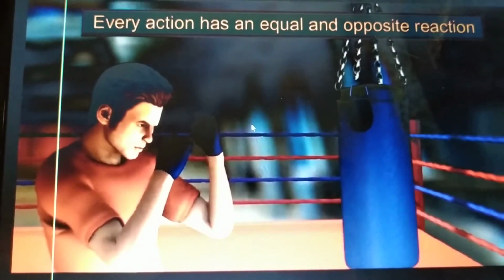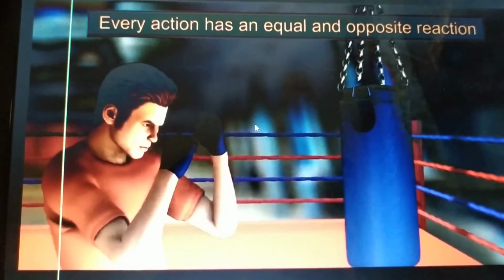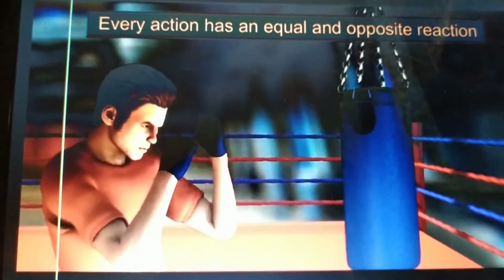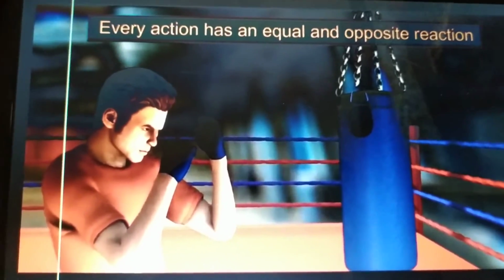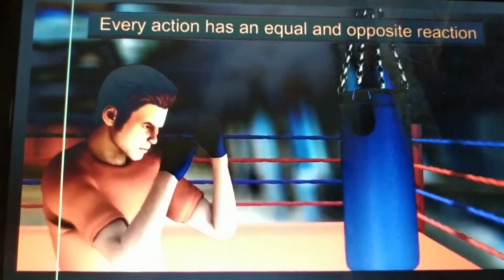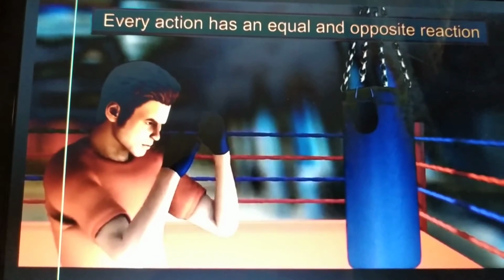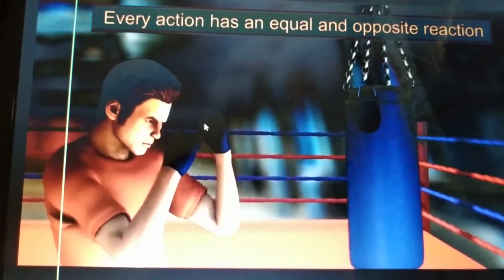So let us understand with another example. Newton's third law of motion is basically about every action has an equal and opposite reaction, right? Let us take this example.